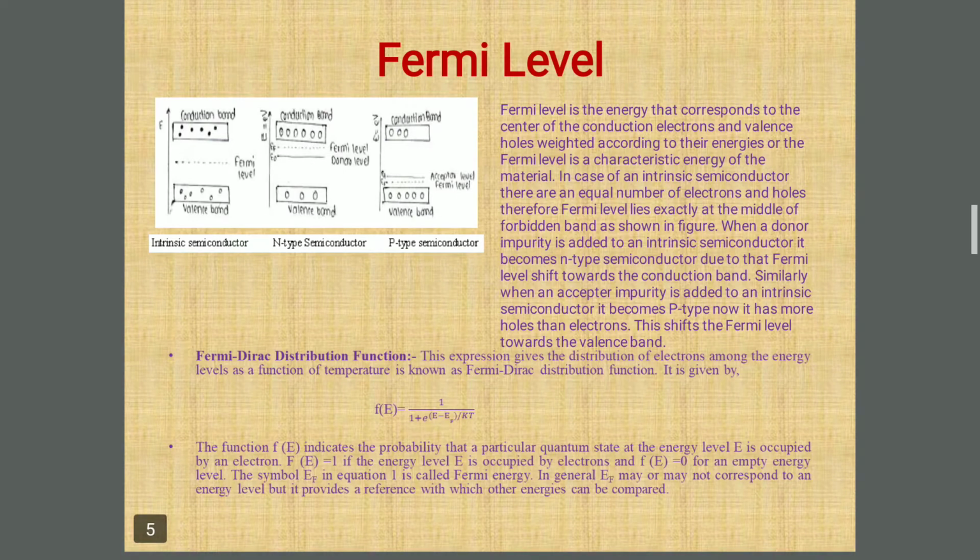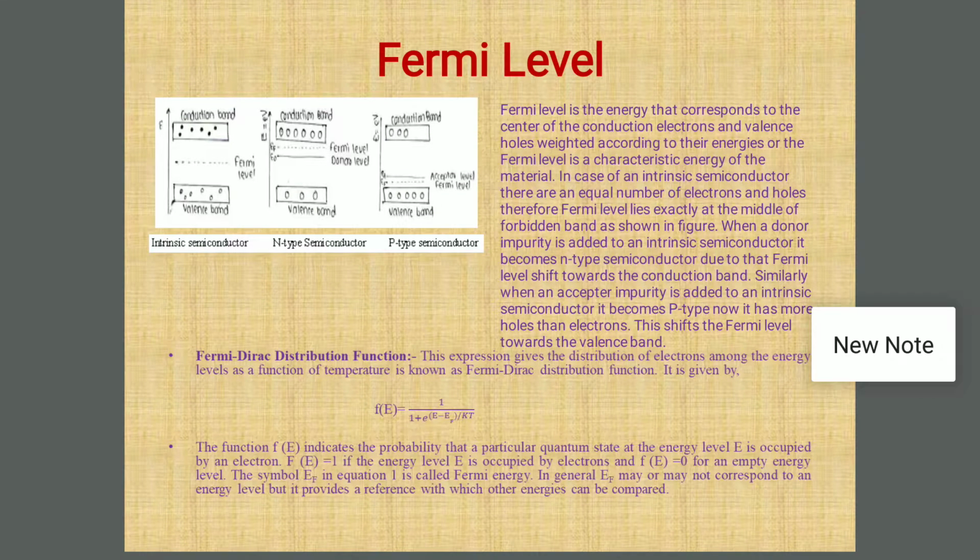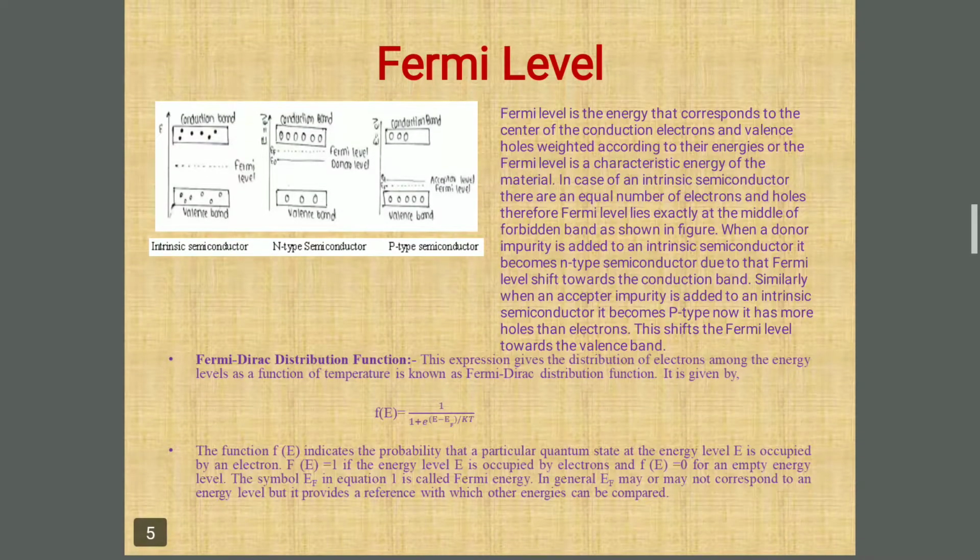It is given by one simple equation, that is f(E) = 1 / (1 + e^((E − EF)/kT)), where the function f(E) indicates the probability that a particular quantum state at the energy level capital E is occupied by an electron.